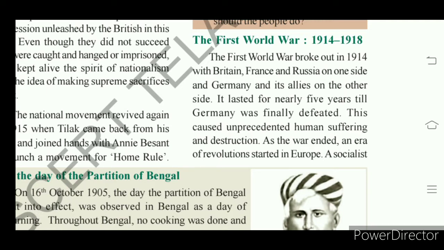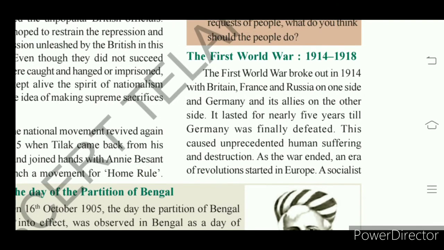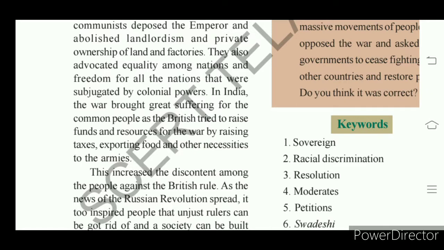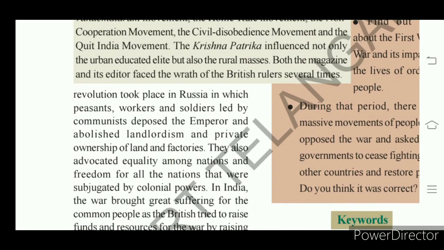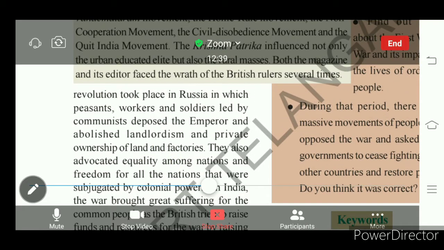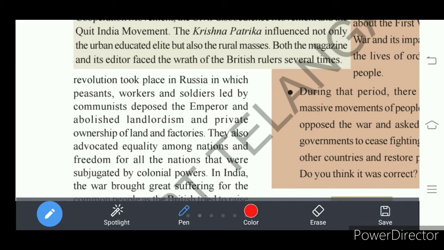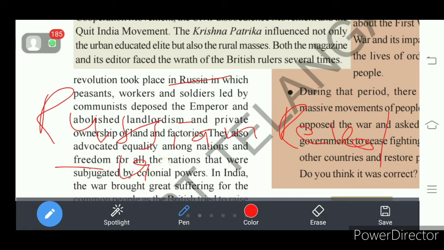A socialist revolution took place in Russia after the end of World War I, which is also called the Russian Revolution, in 1917.